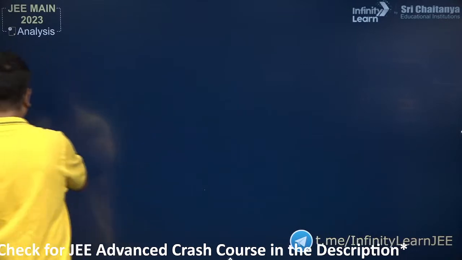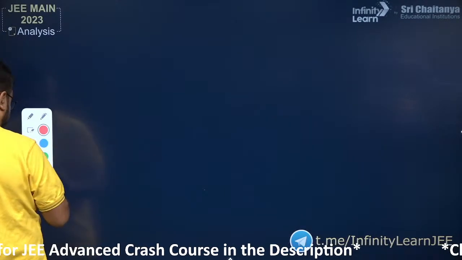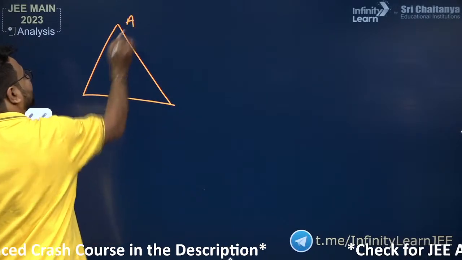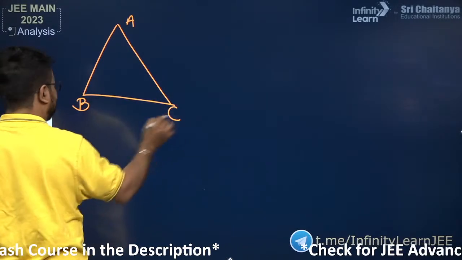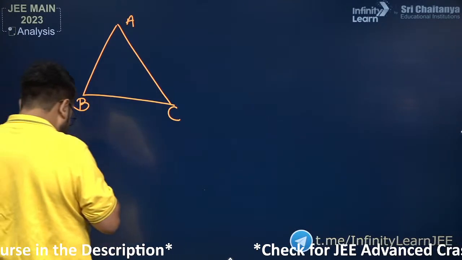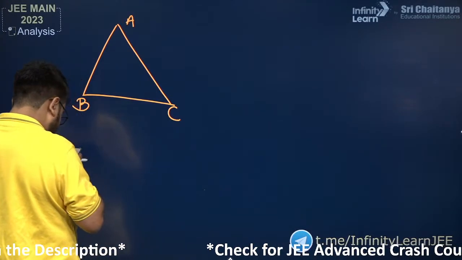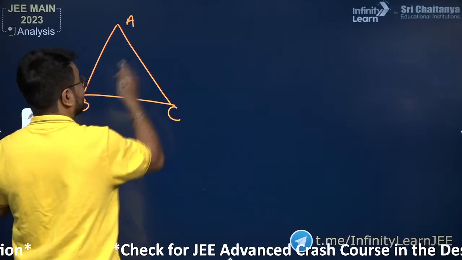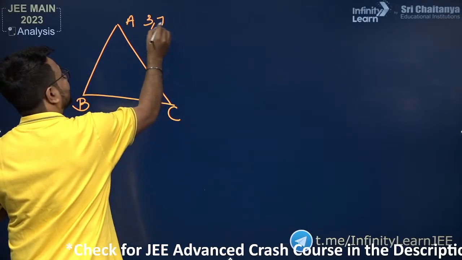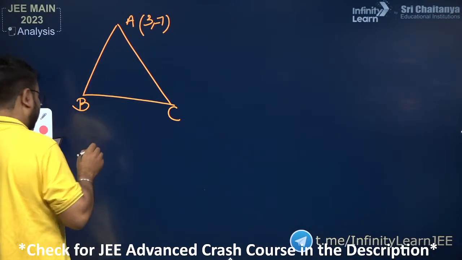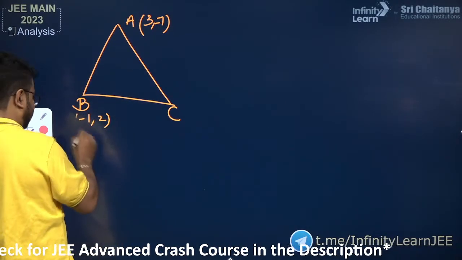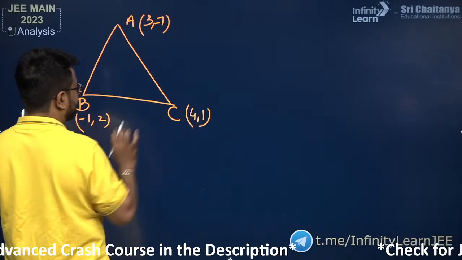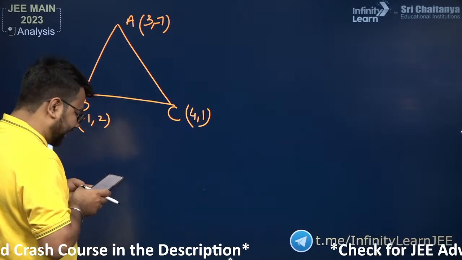So there is a triangle given to us and that triangle is ABC. So here we have A vertex, here we have B vertex, here we have C vertex. A vertex is given to us with a value 3, minus 7. I think this value can be different, but this is 3, minus 7. Here we have minus 1, 2. And here we have 4, 1. So these are the vertices given to us of the triangle ABC.